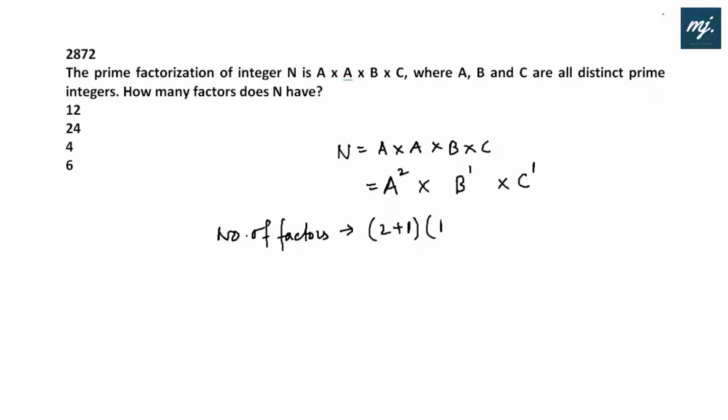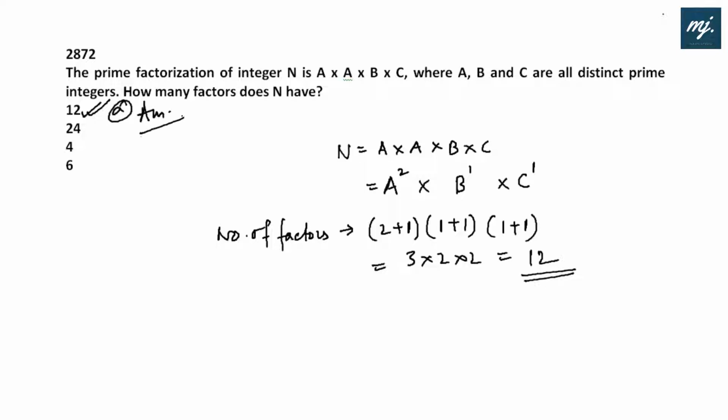That is (2+1) into (1+1) into (1+1), that is 3 into 2 into 2, which is 12. This number will have 12 different factors, including 1 and the number itself. So, yes, option A fits in.